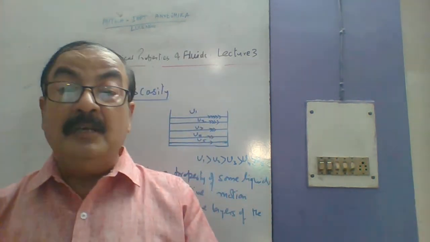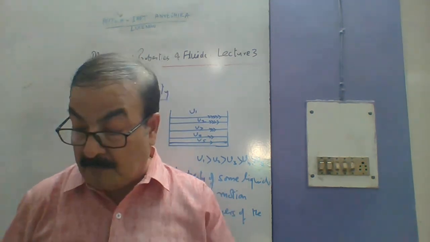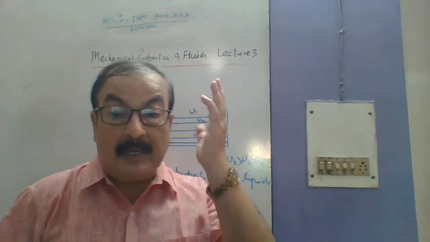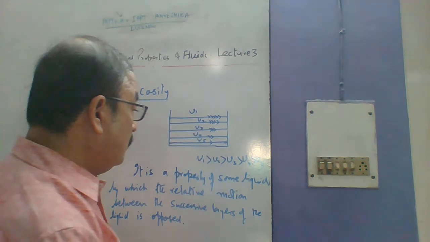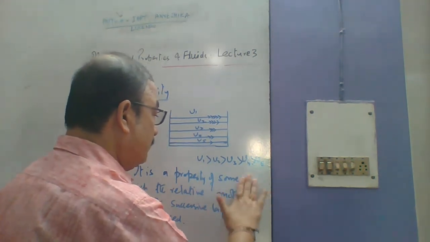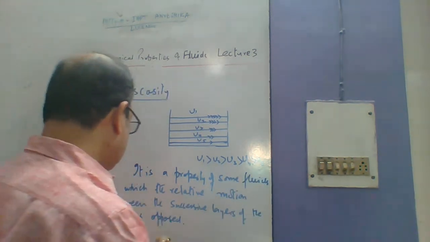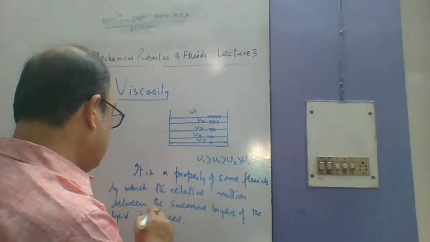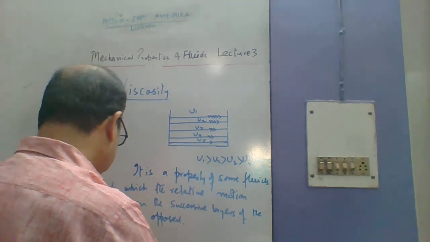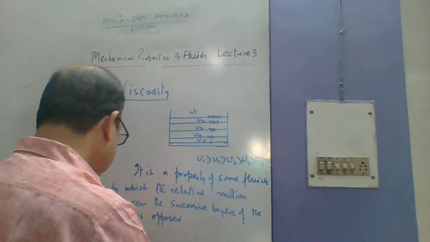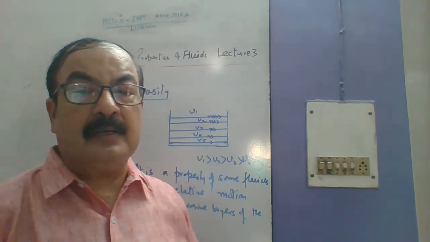Therefore, what is viscosity? Viscosity is a property of fluid. We would rather say it is a property of liquid, which we mostly use, but gas also has viscosity. Therefore, we must say that it is a property of fluid, by which the relative motion between the successive layers of the fluid is opposed. Okay, for different fluids we will see that it is in fact opposed.